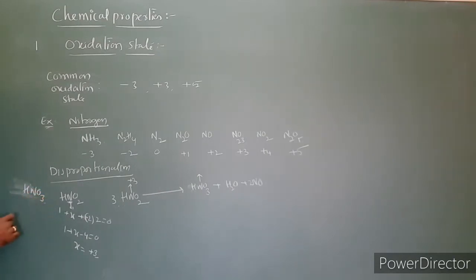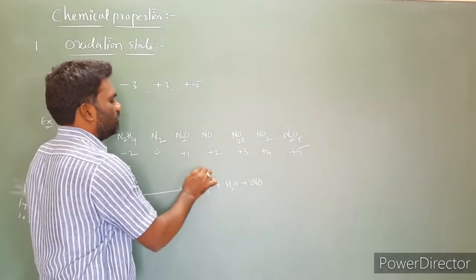HNO3. In the case of HNO3, hydrogen is +1. Nitrogen is X, and oxygen is -2 times 3. The sum is equal to 0. Then 1 + X - 6 = 0, so X is equal to +5. So here the oxidation number of nitrogen is +5.